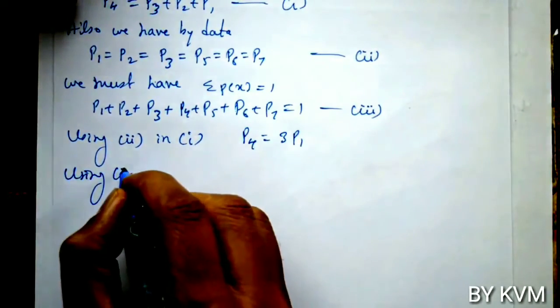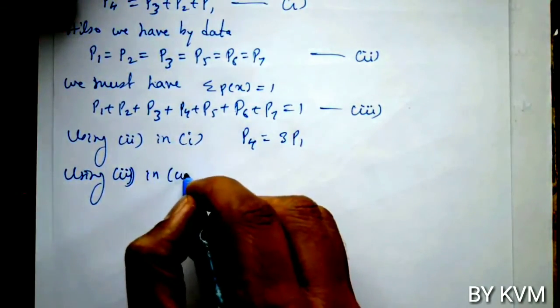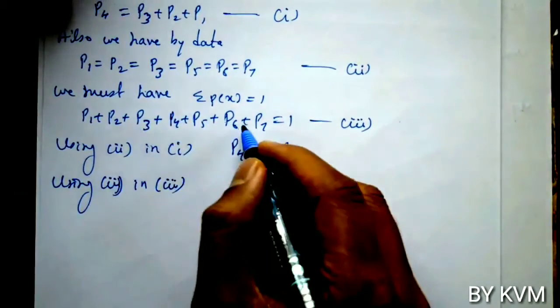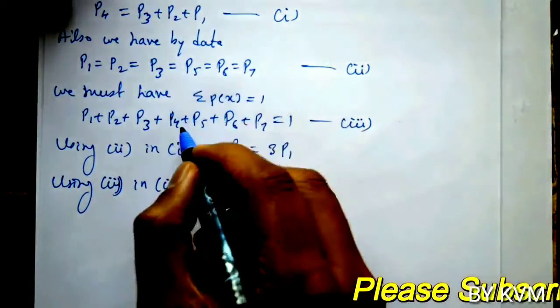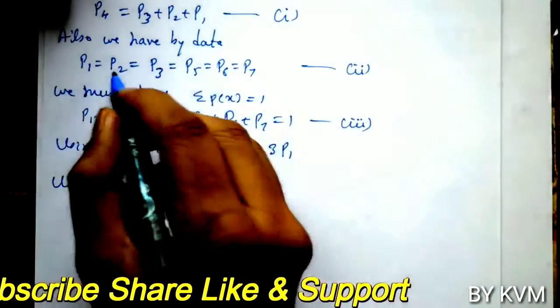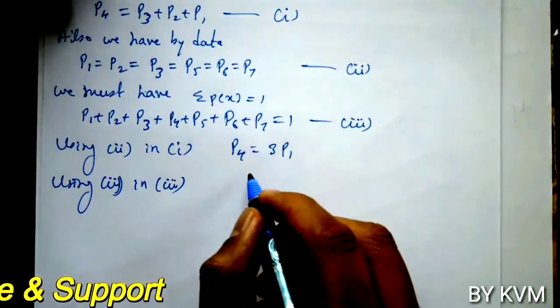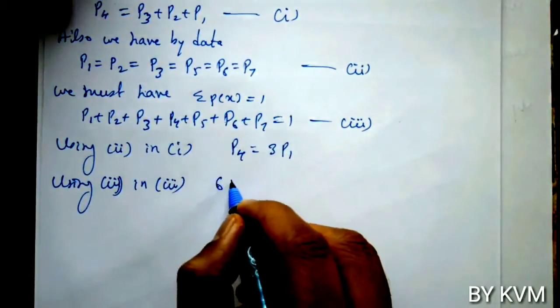Now use equation 2 in equation 3. In equation 2 we have p2 equal to p1, p3 equal to p1, p5 equal to p1, p6 equal to p1, p7 equal to p1. Except p4, all the p values are equal to p1.